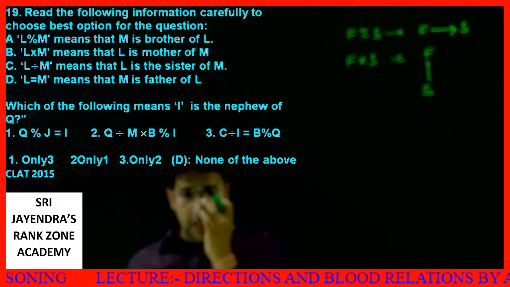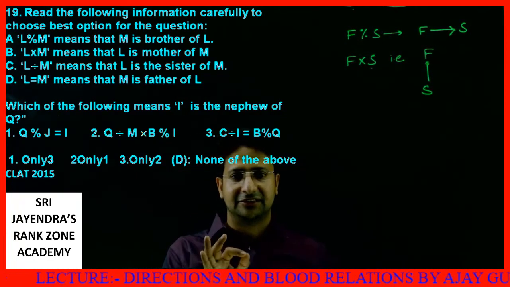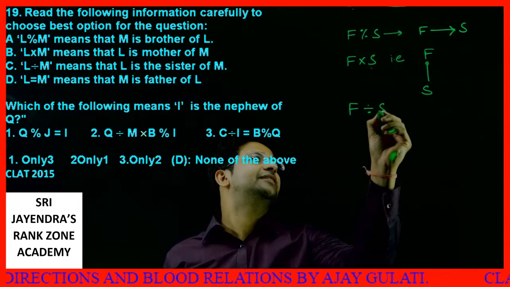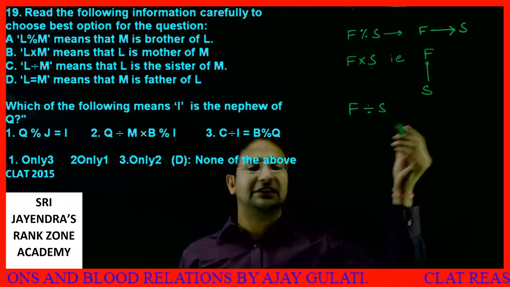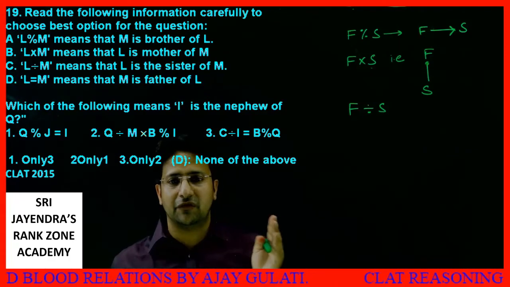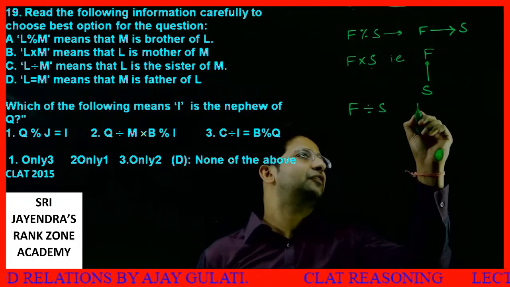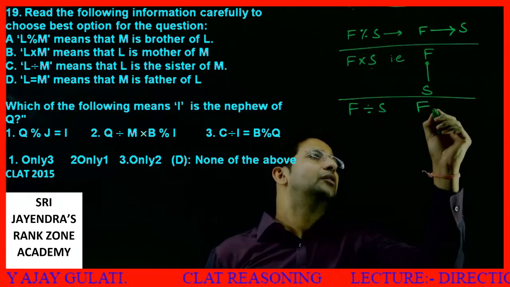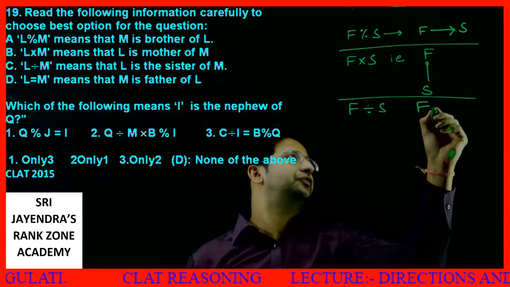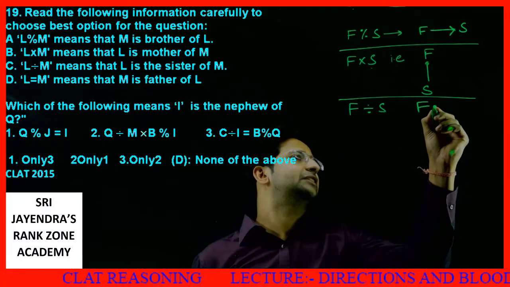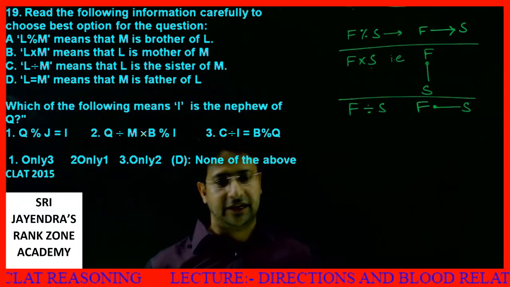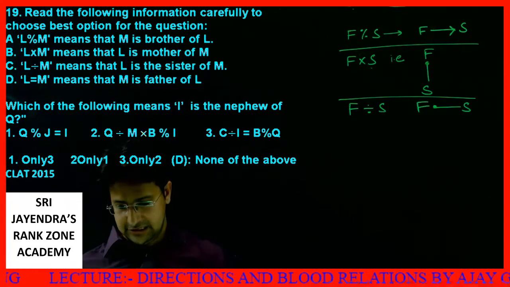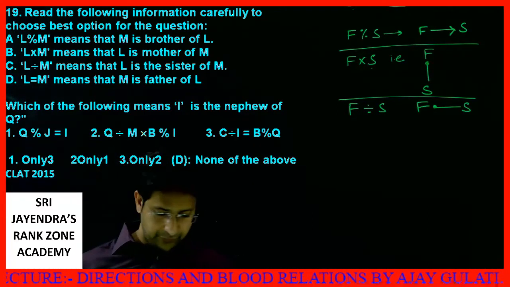Second person. Okay. L divided by M means L is the sister of M. So first divided by second means first is the sister. L is the sister of M. First is the sister of second. Here we can say first is the sister of second. So I'll make this first is the sister of second. Does it make sense? First is the sister of second. So far it must be clear to all of you.